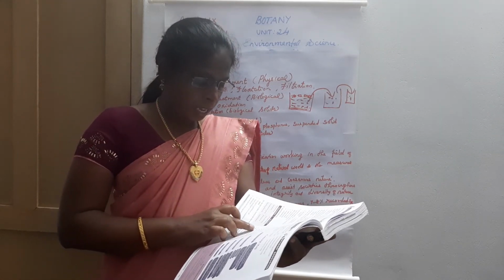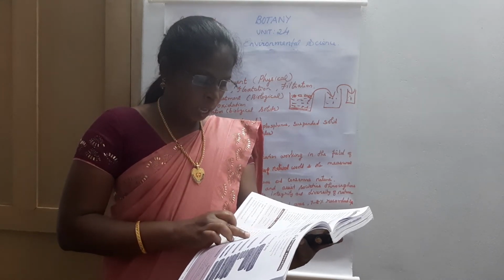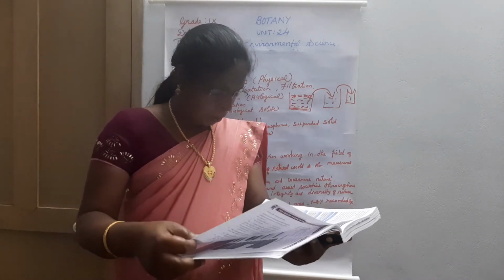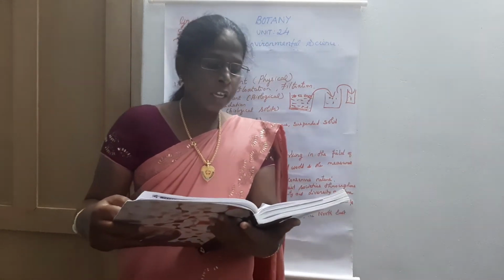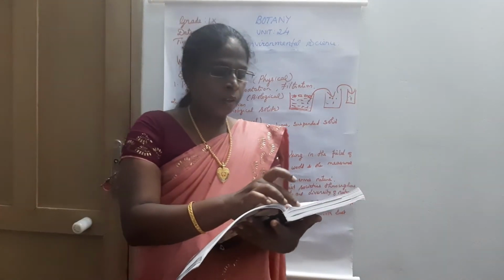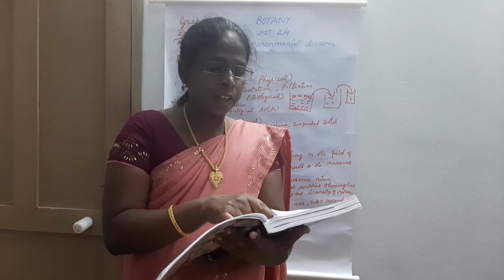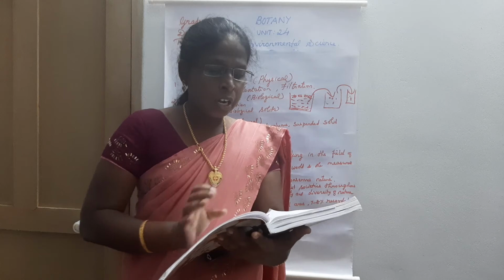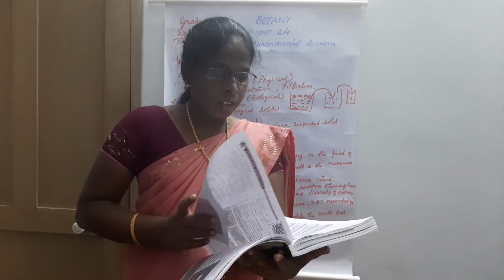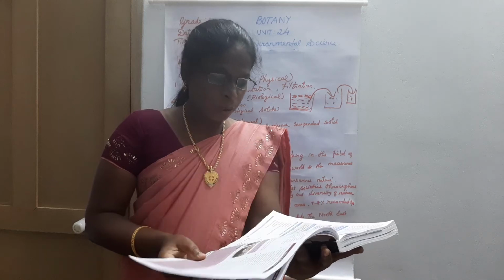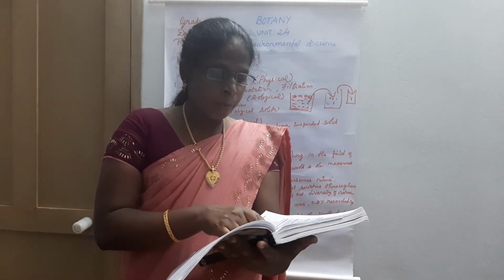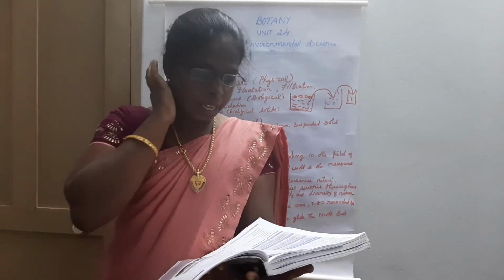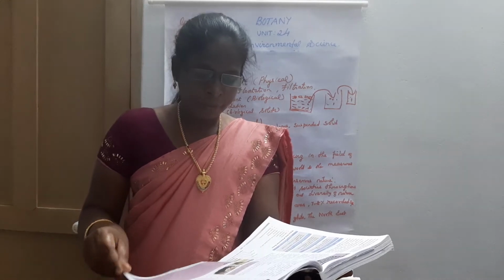Then Roman letter 5, 8th question. What is IUCN? What is the vision of IUCN? What is IUCN? See, the same page 298, the first one. IUCN, one heading is there, no bracket is given. International Union for Conservation of Nature and Natural Resources. That is what IUCN is. What is the vision of IUCN? That is the second para. The vision of IUCN is a just world that values and conserves nature. That is the answer for this question.